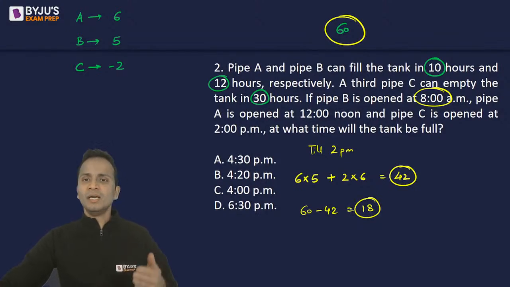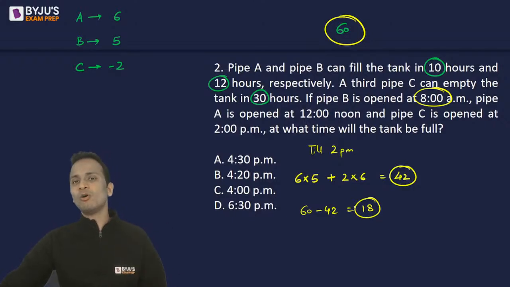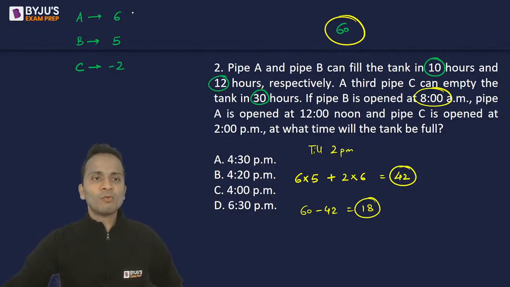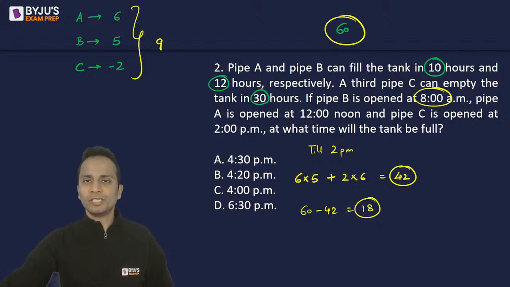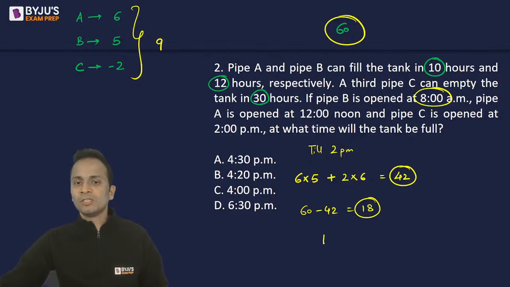what will happen? B is already working, A is already open. Now at 2 o'clock, C is also opened. So 1 hour work of A, B and C together will be 6 plus 5 minus 2, that is 9 units. Okay, so A, B and C together can finish 9 units of work in 1 hour. So 1 hour में 9 units work finish करते हैं.